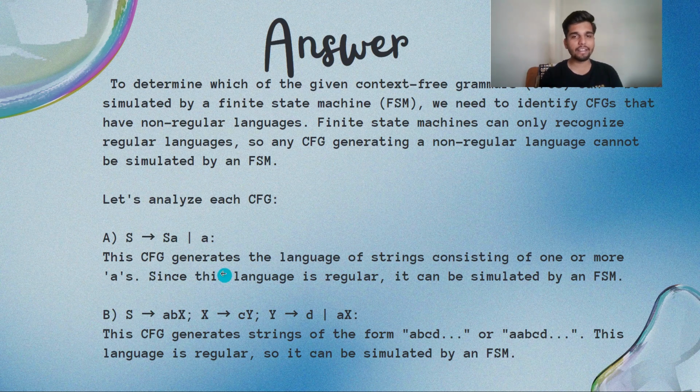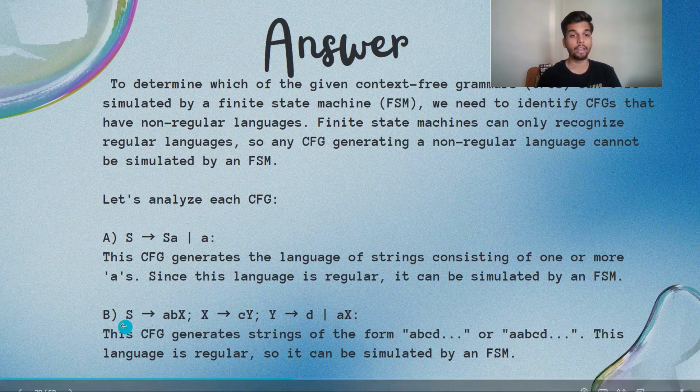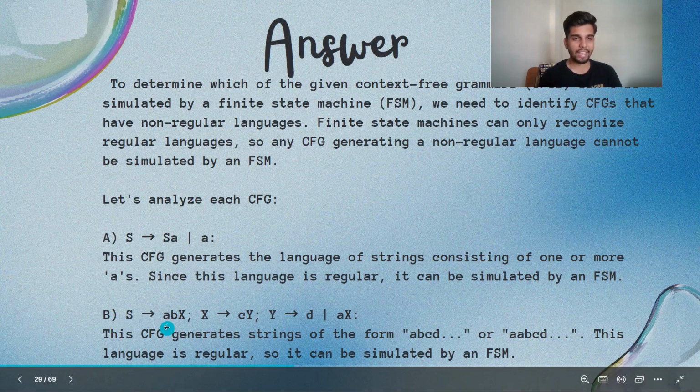This CFG generates a language of strings consisting of one or more A's. Since this language is regular, it can be simulated by an FSM, which is a finite state machine. Second we have B, S gives ABX, where X is CY and Y is D and AX. So this CFG generates strings of the form ABCD or AABCD. This language is regular, so it can be simulated by an FSM.